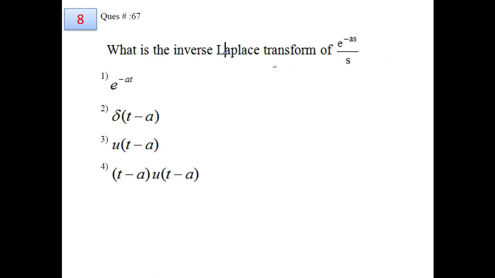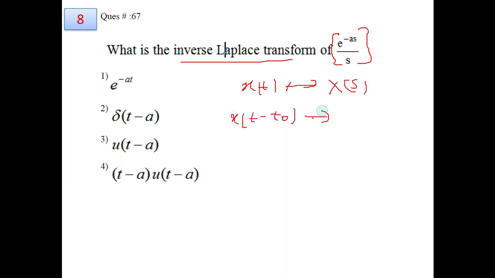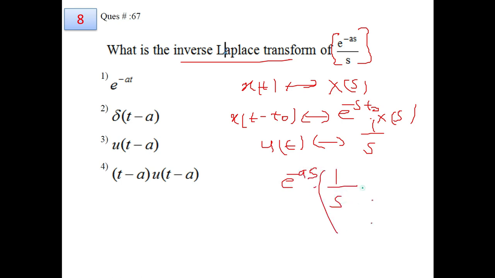In the next question, number 8, we have to find the inverse Laplace transform for the given signal e to the power minus as over s. Before going into the solution, you should know the Laplace transform property of time shifting. If the Laplace transform of x(t) is given, you can find the Laplace transform of the shifted signal using this time shifting property. And u(t), which is the unit step signal, has Laplace transform 1 by s. Now if you compare, the function given is e to the power minus as multiplied by 1 by s.